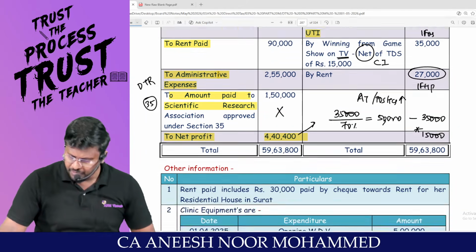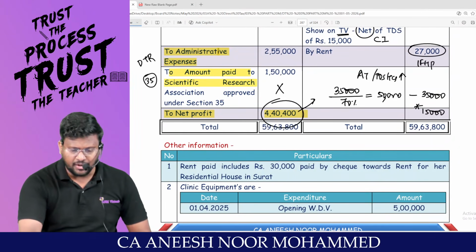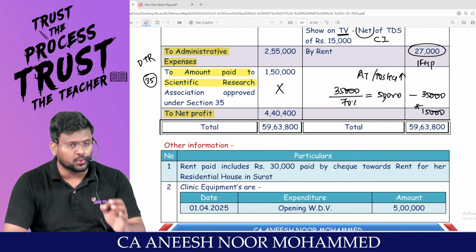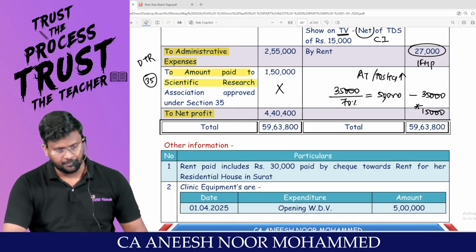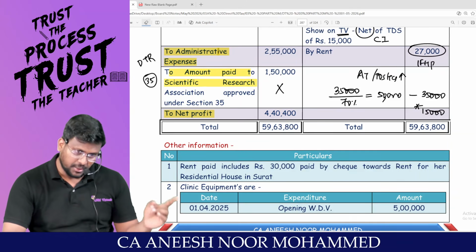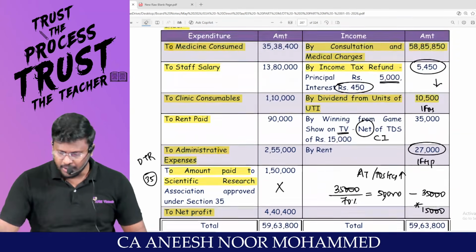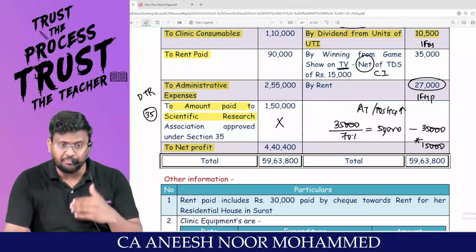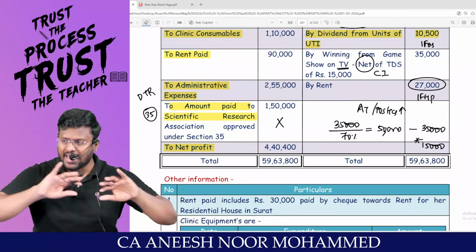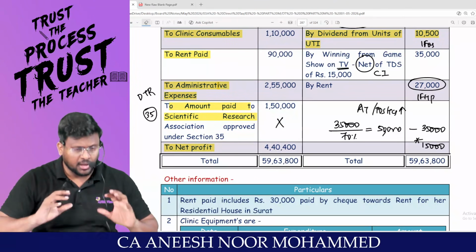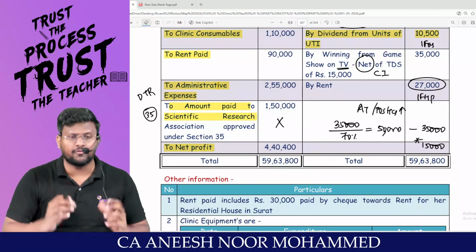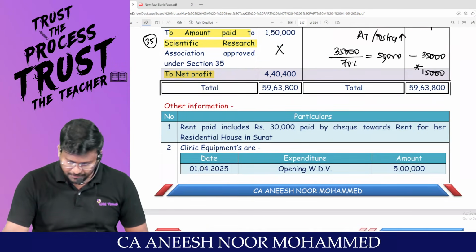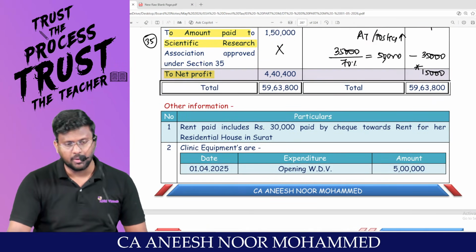Are you all really with me? I will be starting with 4,40,400. This 4,40,400 contains impurity, in the sense that other heads of income have been credited to P&L, and unnecessary expenses may have been debited to P&L. I have to eliminate all the impurity. That purified net profit is called PGBP. Able to appreciate? Now they are talking about it one by one.